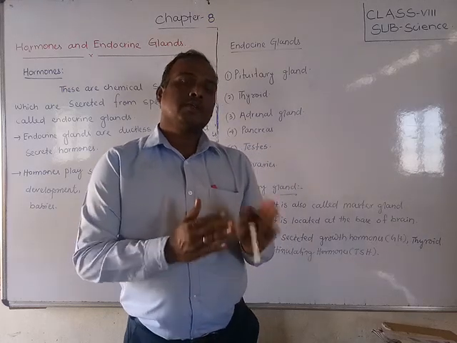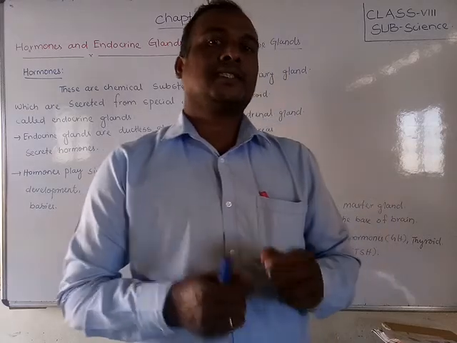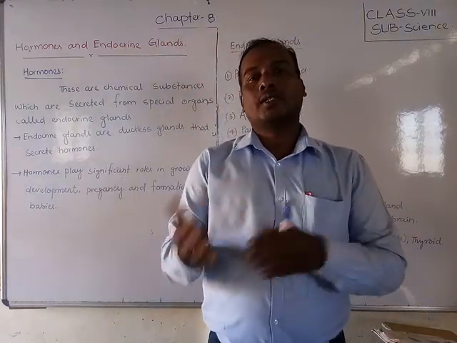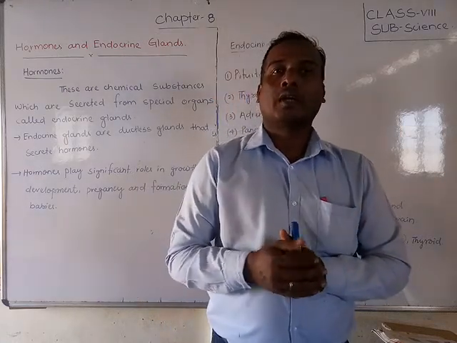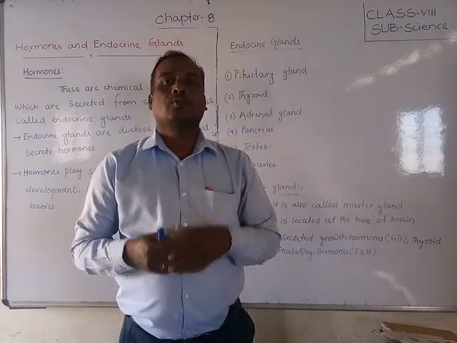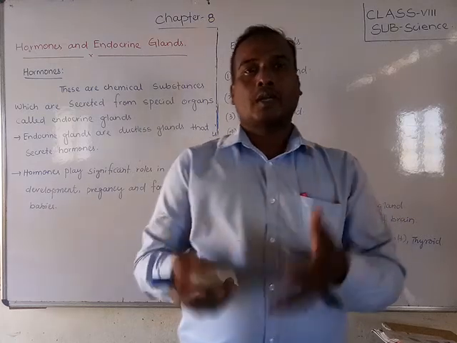Students, in the previous video we already discussed the determination of the sex of a baby, how we find out whether the baby is a girl or a boy. Already I have explained to you: 23 pairs of chromosomes are needed to make a boy or a girl.